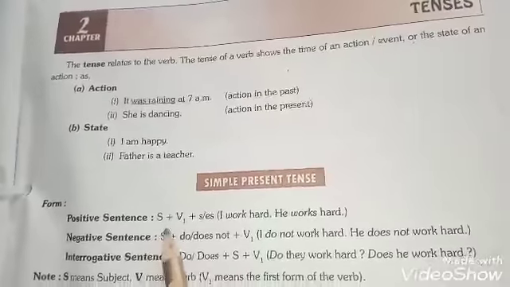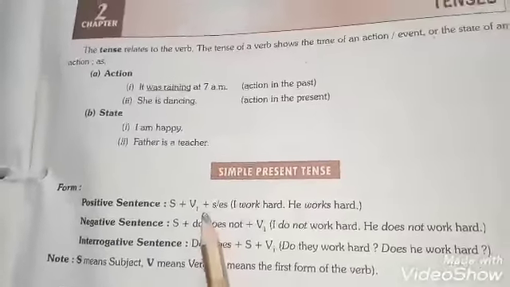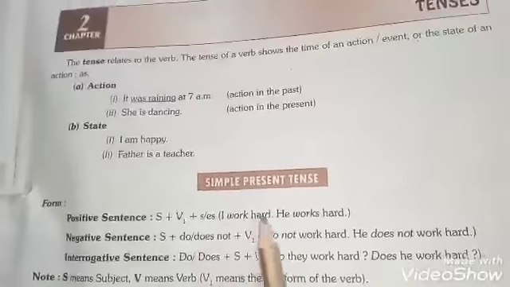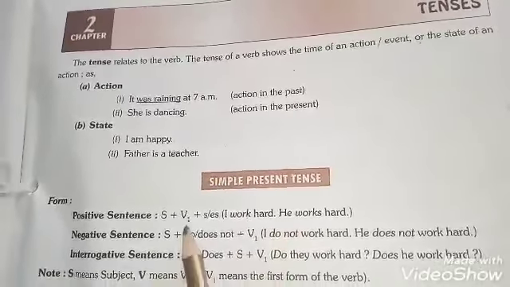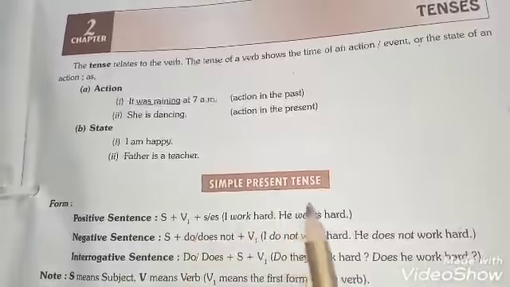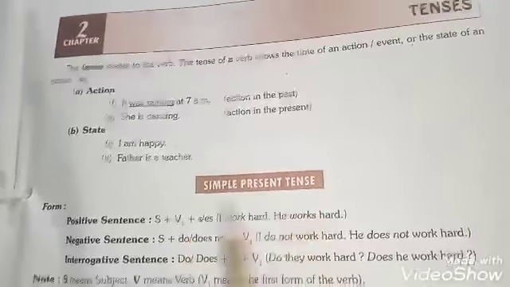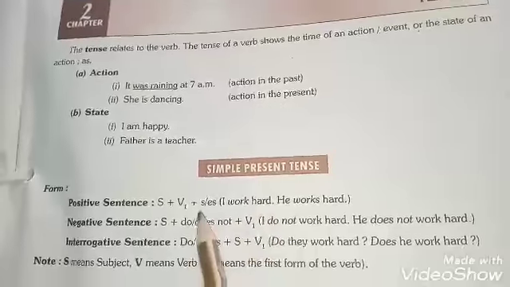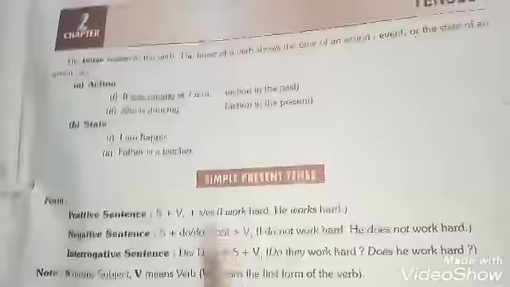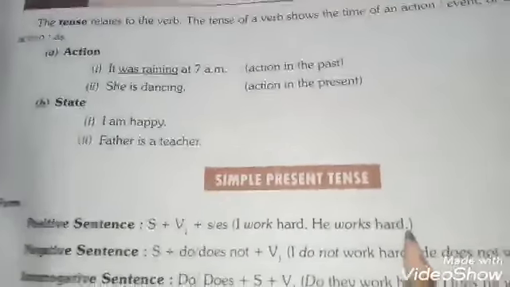The structure for a positive sentence is subject plus V1 or V5 plus object. Here V1 is the main form of the verb, the root form of the verb, and when S or ES is added, it becomes V5. Example: I work hard, he works hard.